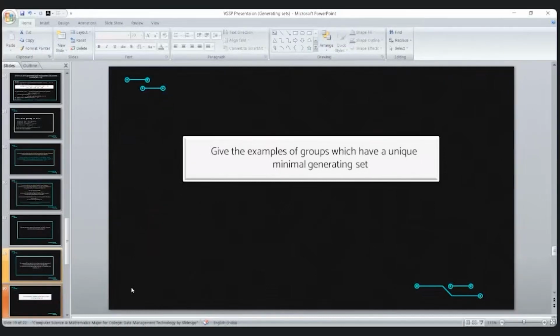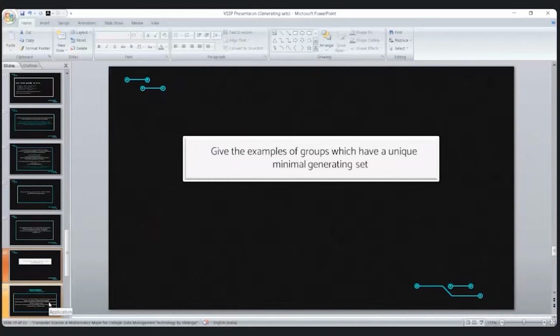An empty set can generate the trivial group. And obviously if we talk about the group having two elements, that is identity and some element a, it also has a unique minimal generating set. It cannot be generated by any other element other than one.